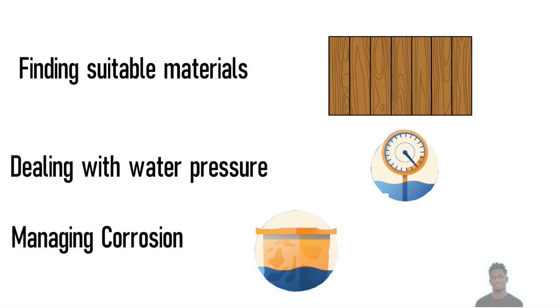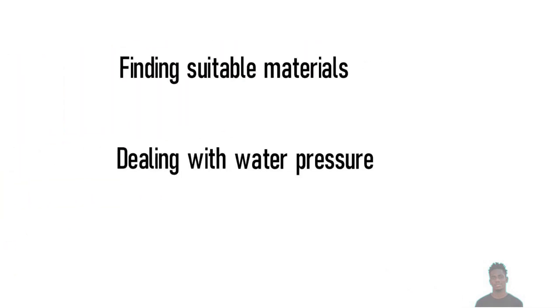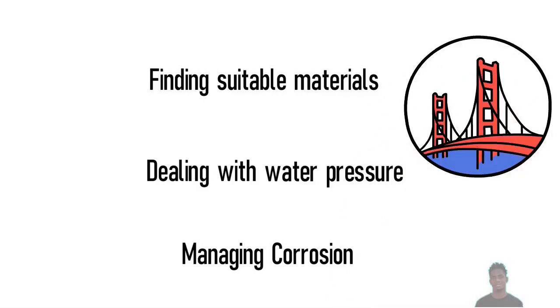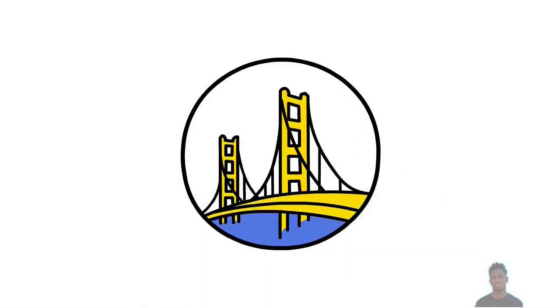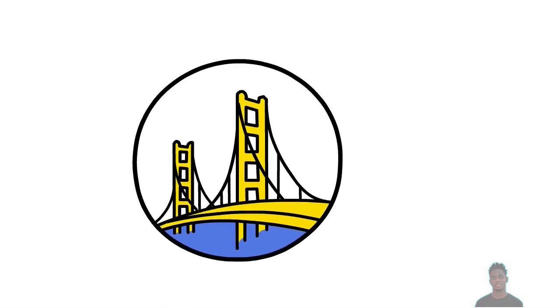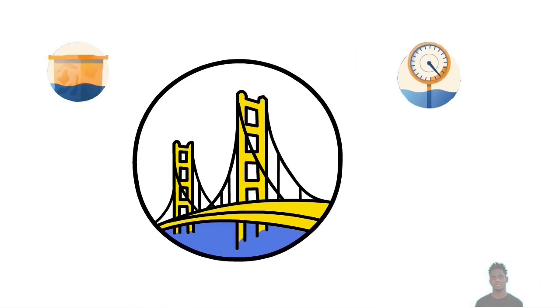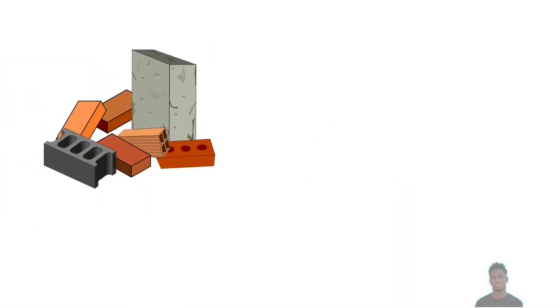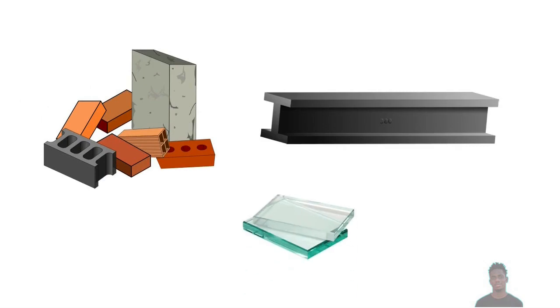But impressively, even with all these challenges, some ancient civilizations still figured out how to overcome these obstacles, using adequate materials and simple methods of underwater construction to build supporting pillars for bridges over rivers. When building structures in water, materials must be used that can withstand a variety of complications, including water pressure, corrosion, and erosion. The most common materials used in underwater construction are concrete, steel, and acrylic glass.